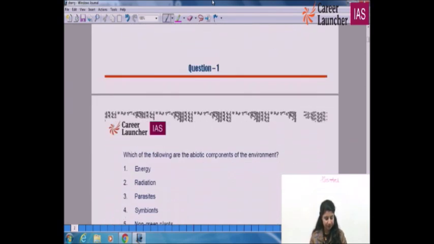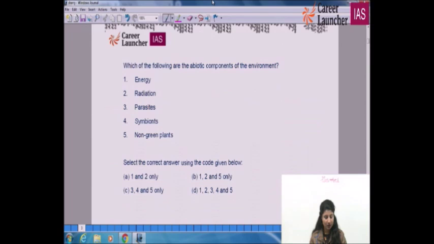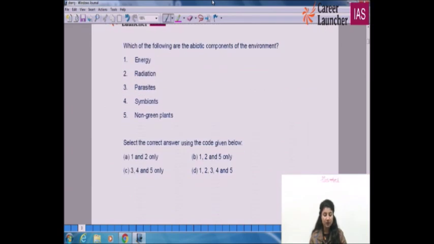Proceeding. Which of the following are the abiotic components of the environment? I think it is your 6th standard NCERT. Abiotic components. So one are biotic components. What are biotic components? The ones which are living, those who are having life.